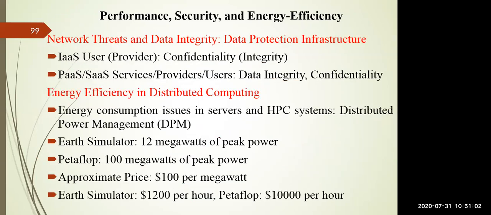So coming back to data protection. I told you there are three types of services. One is infrastructure as a service. If you go for infrastructure as a service, the user should ensure that his username and password should not be given to others. That is called the confidentiality of the system. And the cloud service provider should ensure the integrity of the system. It should maintain the integrity of providing the service. The provider should not violate any kind of integrity while providing services to the user.